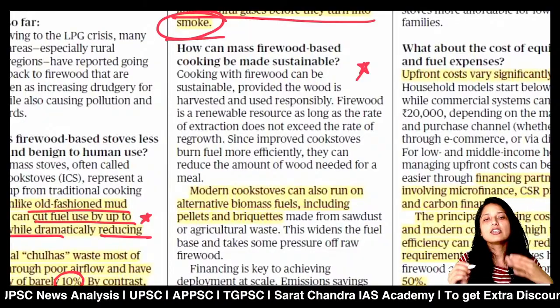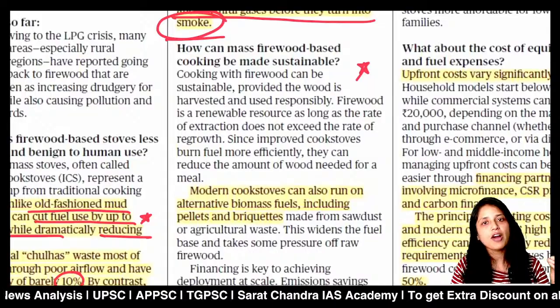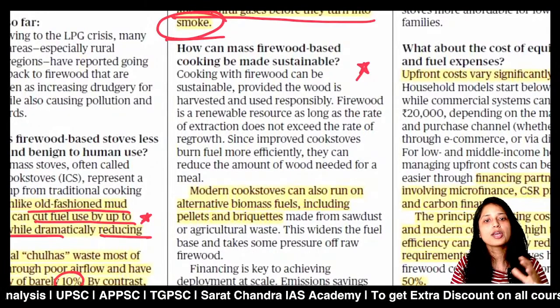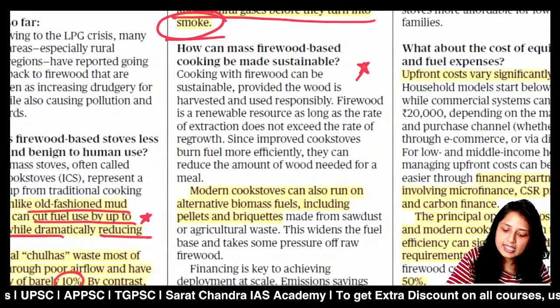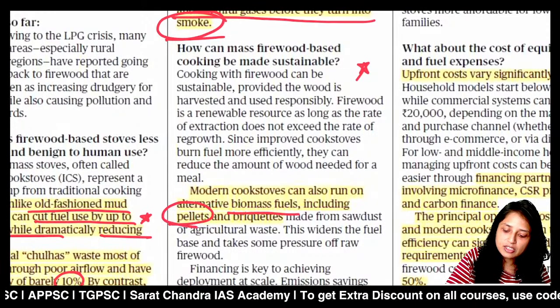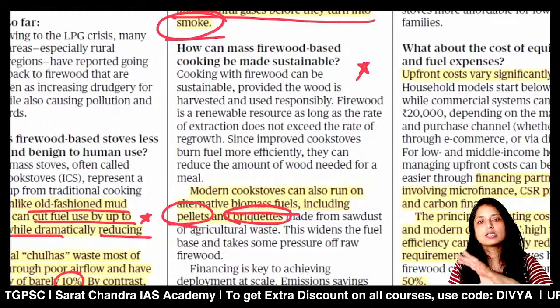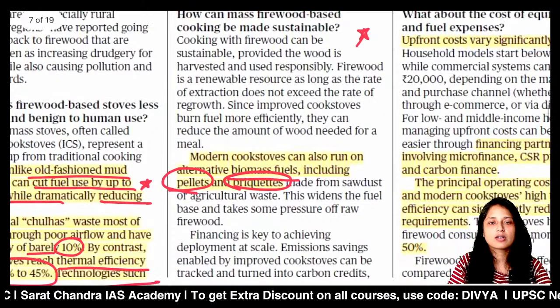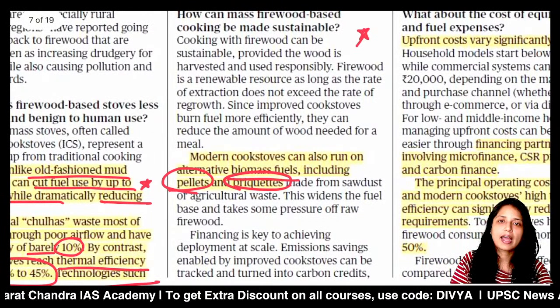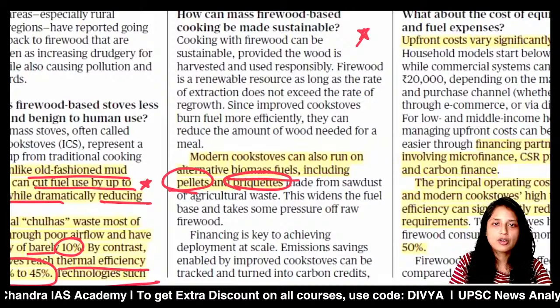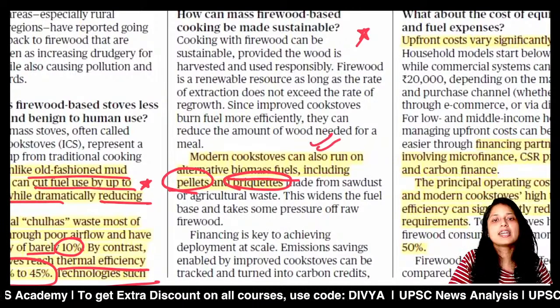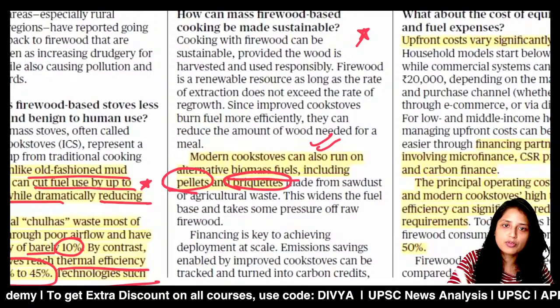Next, it's not necessary to use only firewood in the improved cook stoves. You can use other biomass sources also, like pellets or briquettes. These pellets or briquettes are made from the dust or other material which you get after harvesting rice, wheat or other crops. So it's not that it will run only on firewood; it can include biomass also, like pellet bricks.